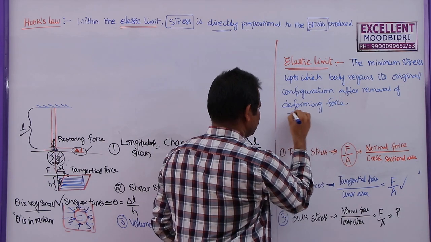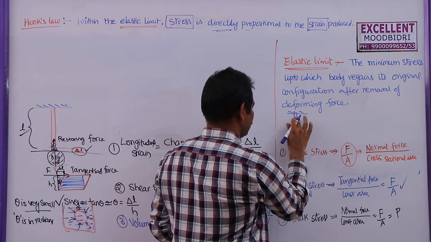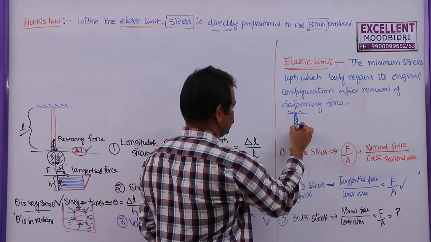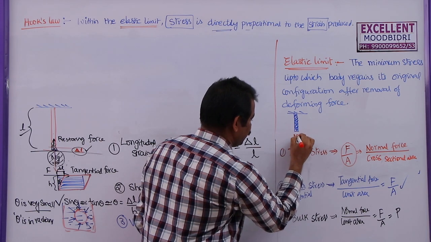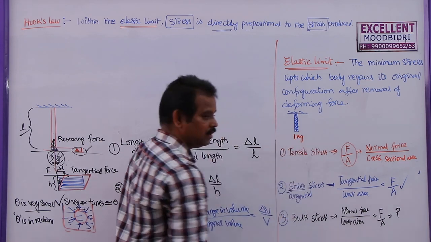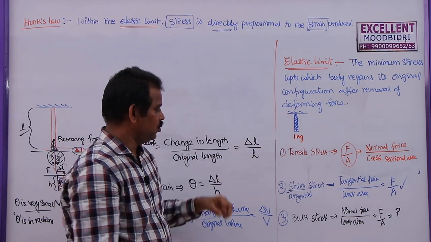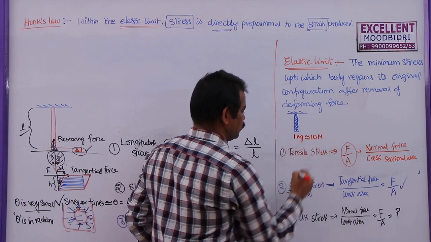Now you see this one, this is a wire which is given here. Now, when I suspended 1 kg mass, 1 kg mass means force F is equal to mg, which is equal to 10 newtons. So nearly 9.8, but I am taking it as 10 newtons.